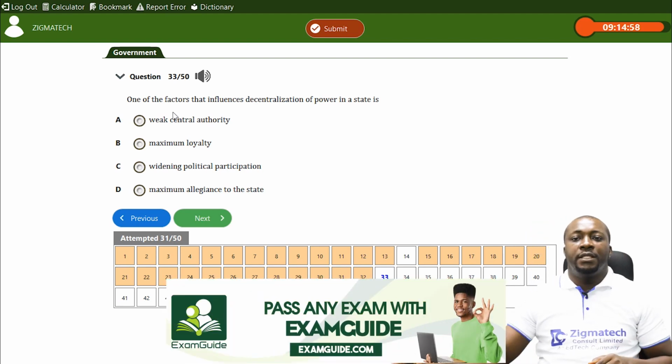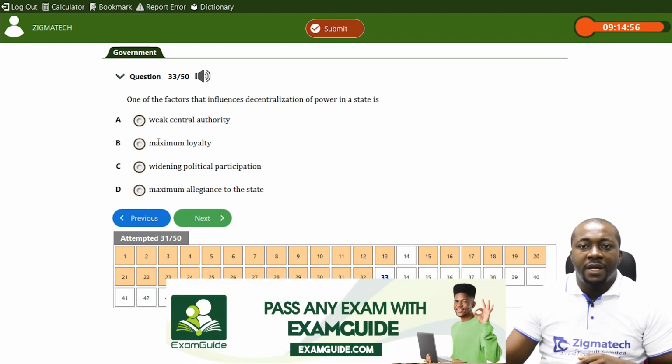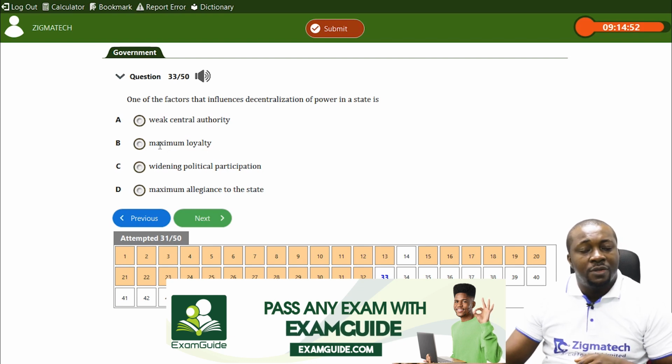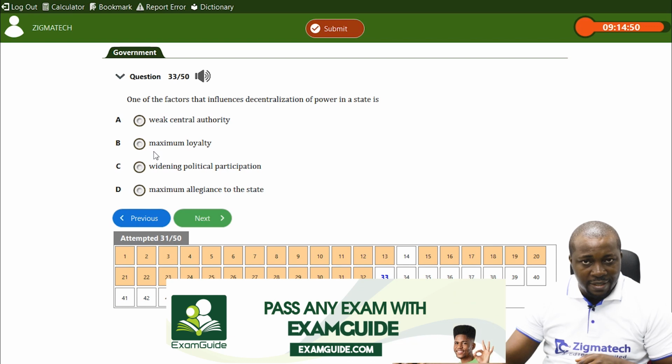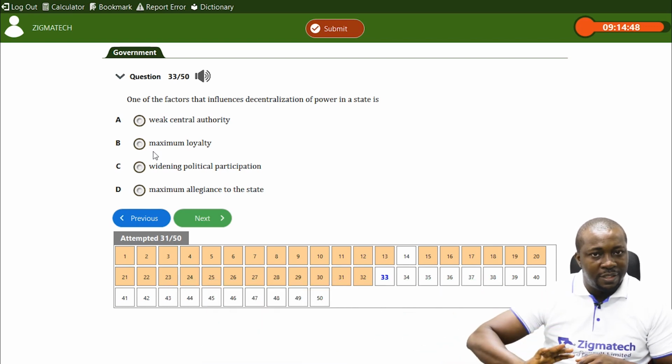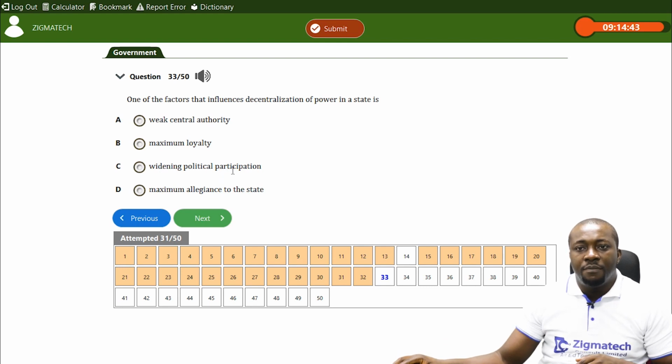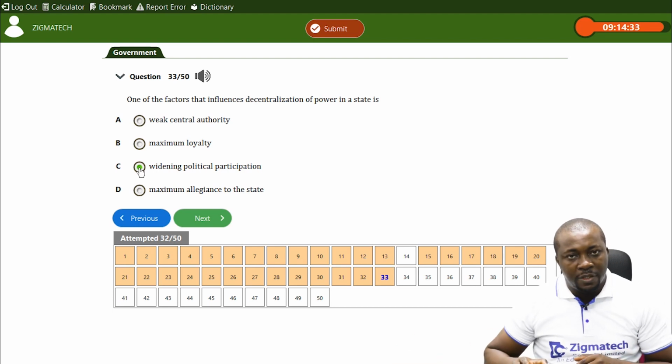No. Is it to guarantee maximum loyalty? That one is when you're talking about centralization, rather, where the loyalty of citizens goes to only that central government. Is it C, widening political participation? Or is it D, maximum allegiance to the state? Of course, the answer is widening political participation.